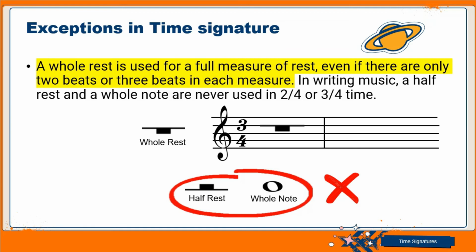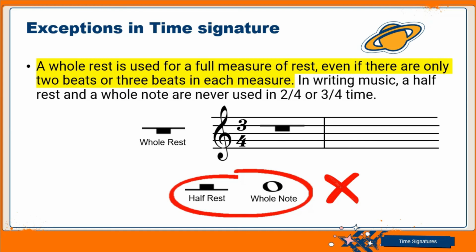So if we want to put something in a full measure, that is a measure or a bar that does not have anything, we can't use a half rest to represent a full measure, because the time signature is 2/4.